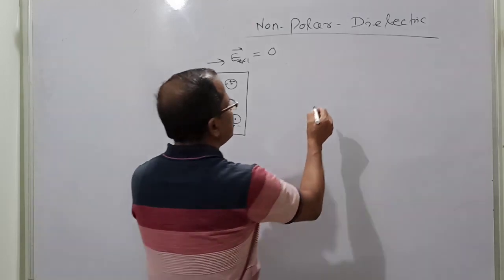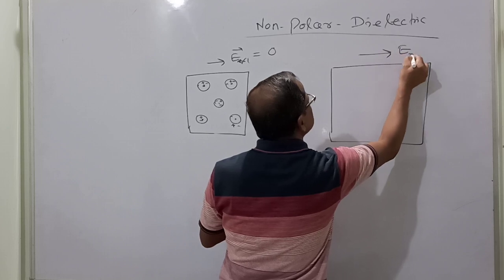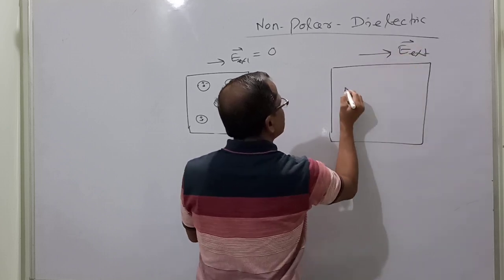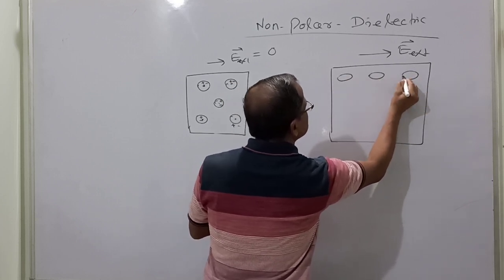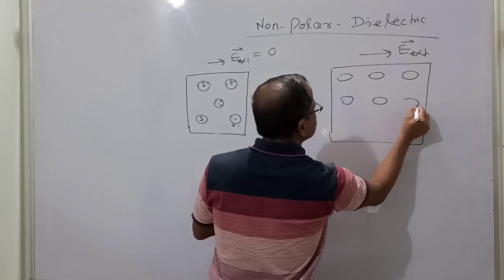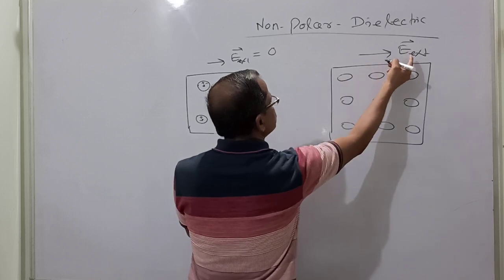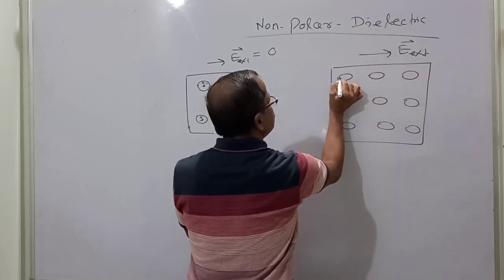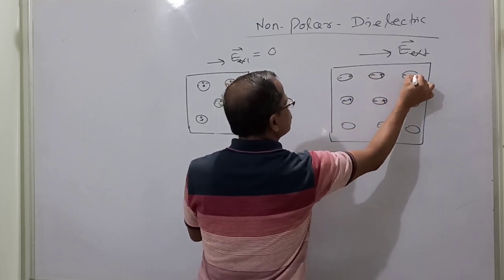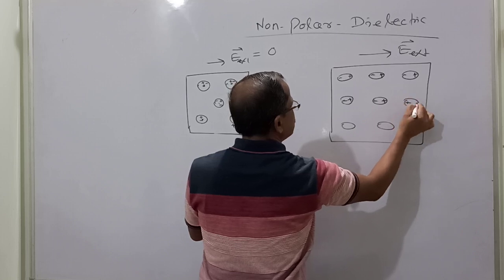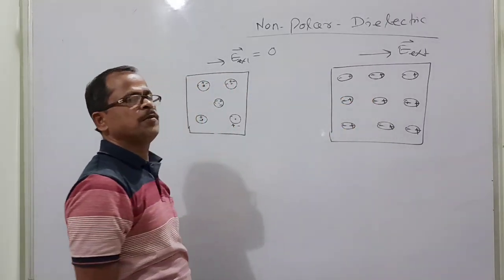So when they are placed in the presence of an electric field, when an external electric field is applied, they will develop some polarity. They will be slightly elongated like this. Initially it was 0, but now, when the electric field is going to the right, it will be negative positive, negative positive, negative positive. So a dipole moment is now developed, and the individual dipole moment increases.